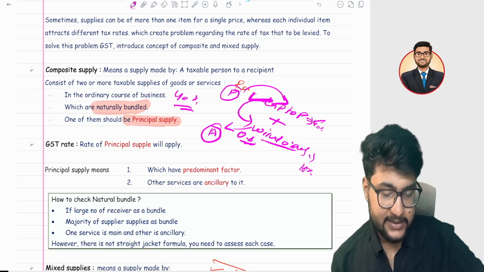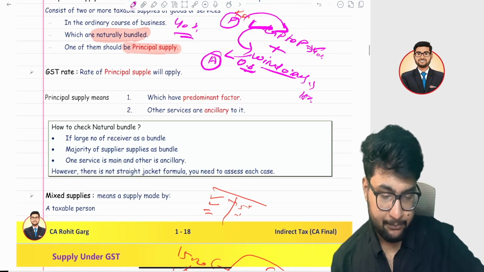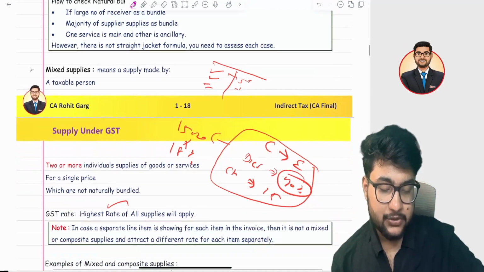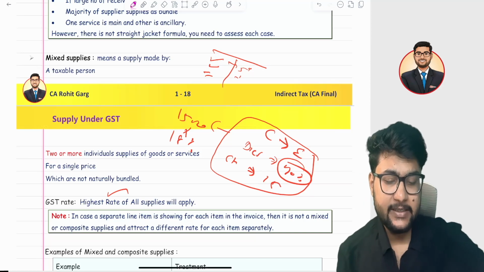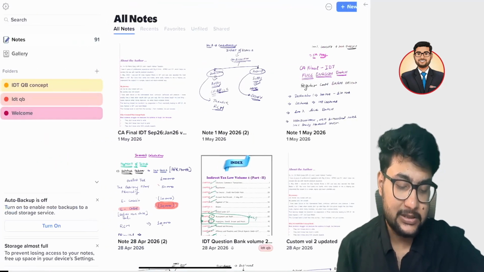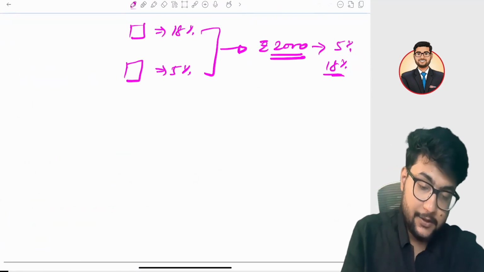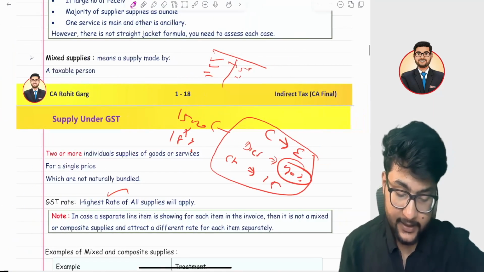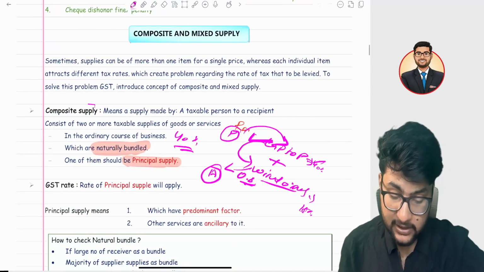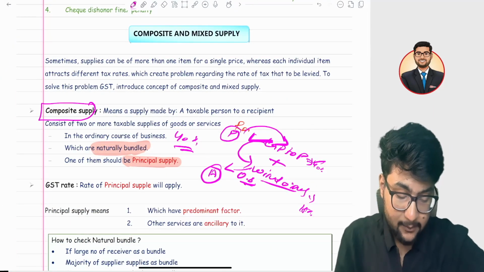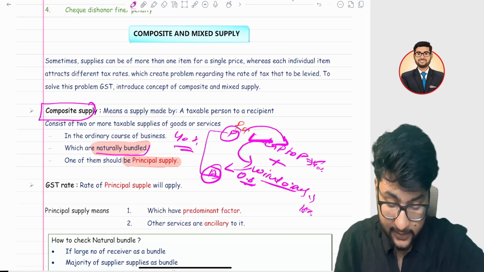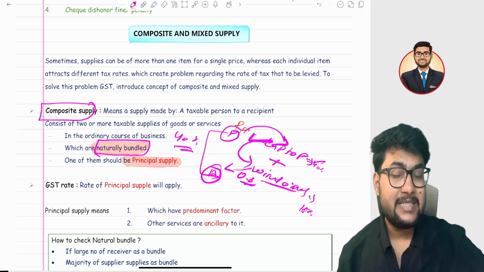Okay, this is a very easy question in composite supply. Now let's jump into the mixed supply. It's a very interesting concept, and it's very different from a composite supply. Here what happens? Look, one thing I need to tell: in composite supply, the main thing is that both supplies should be naturally bundled. What does naturally bundled mean?